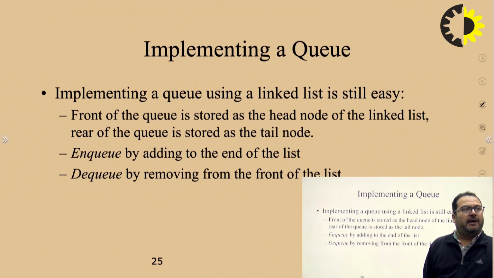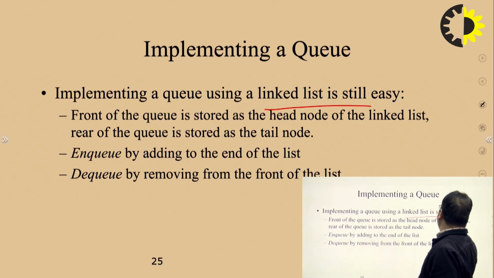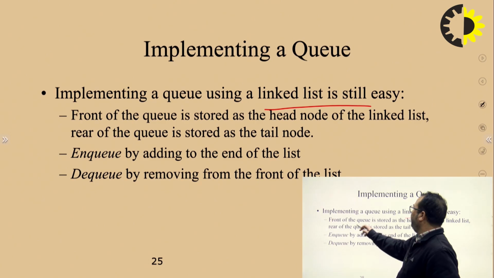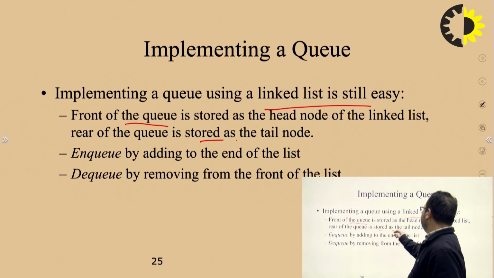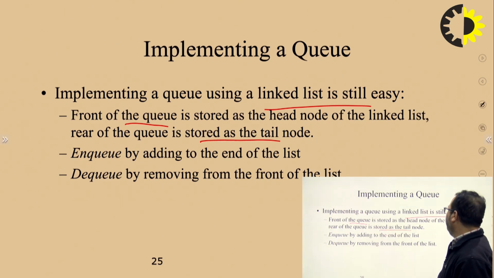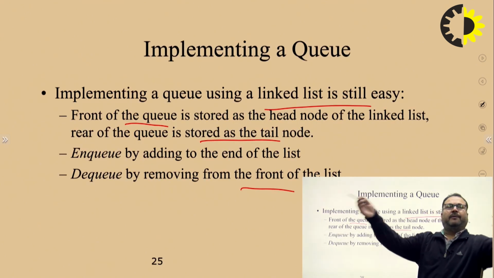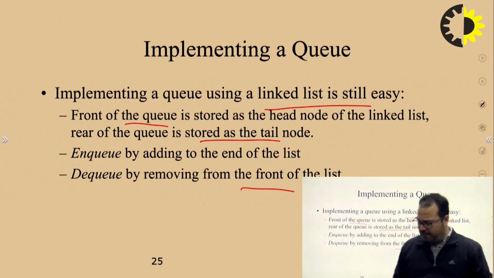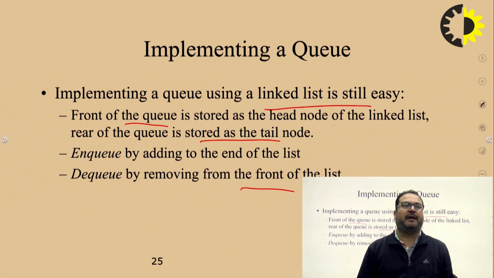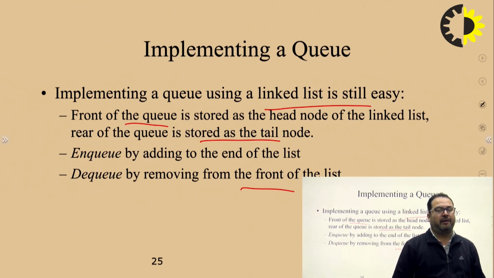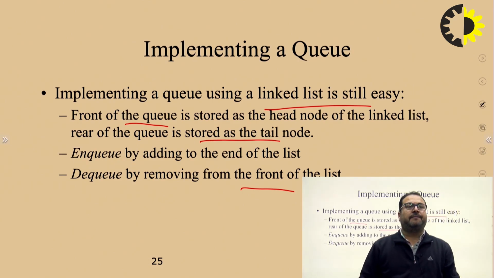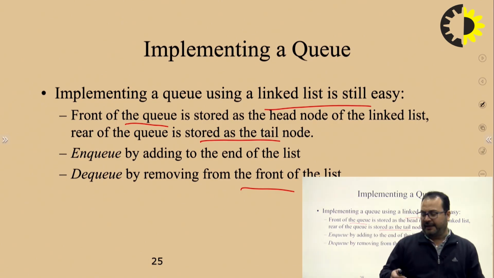So this is implementing a queue using a linked list. It is still easy. The front of the queue is stored as the head node of the linked list, and the rear of the queue is stored as the tail node. Enqueue by adding to the end of the list, and Dequeue by removing from the front of the list. So this is all about stacks and queues. These are very fundamental data structures which have many applications. This is all about stacks and queues. Thank you very much.